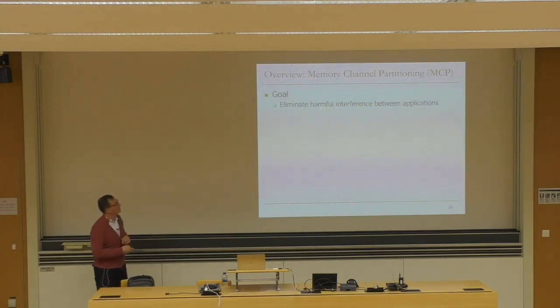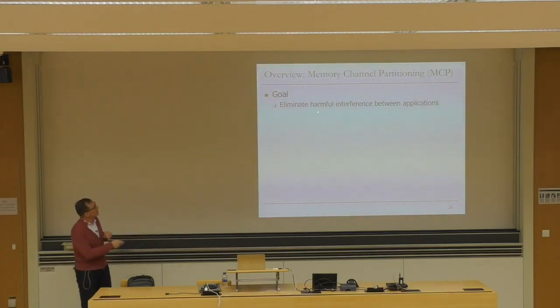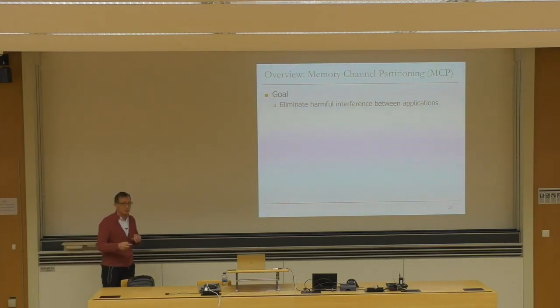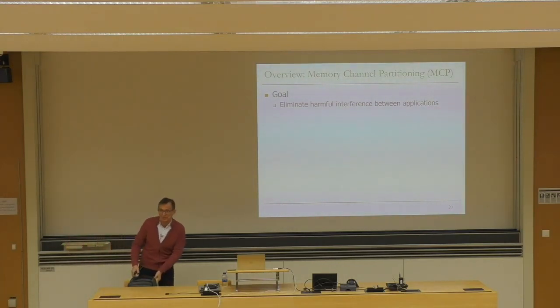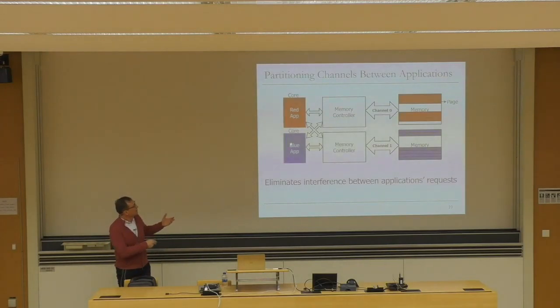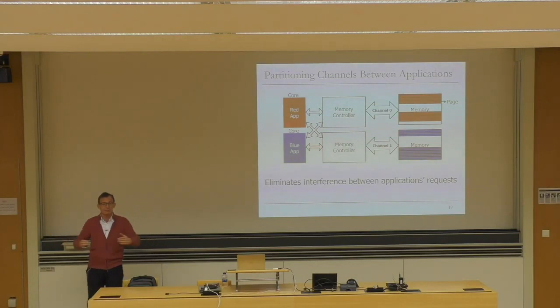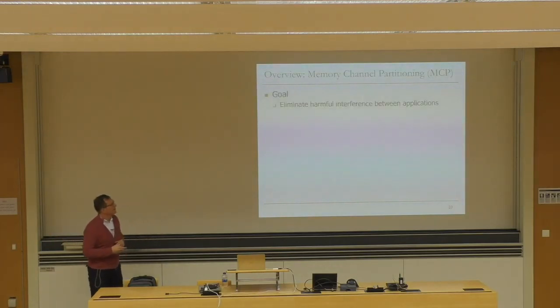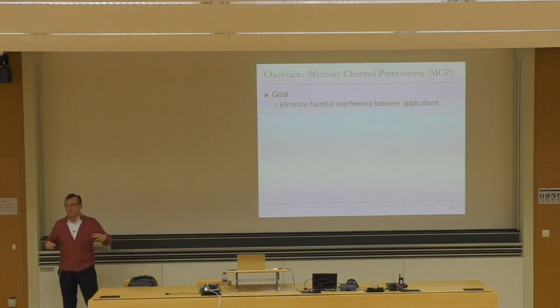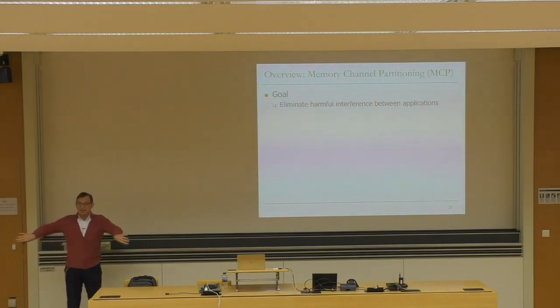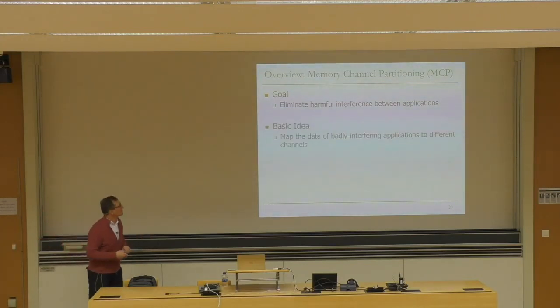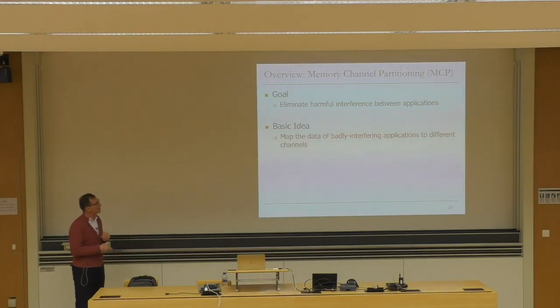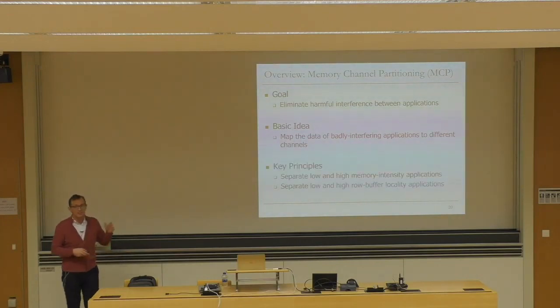So this is the overview of memory channel partitioning. The goal is not to completely eliminate all the interference. The goal is really to eliminate harmful interference between applications, because some interference will have to be there, because you don't have only two cores and two channels, right? Normally in systems you have many cores and a smaller number of channels. The key is finding applications that harmfully interfere with each other and segregating them to different channels. So the basic idea is to map the data of badly interfering applications to different channels, and there are two key principles that this work exploits.